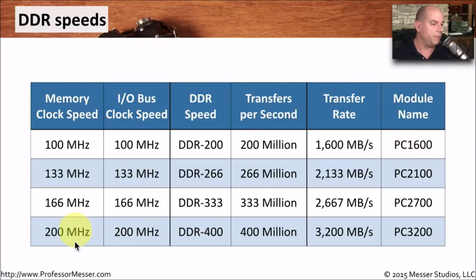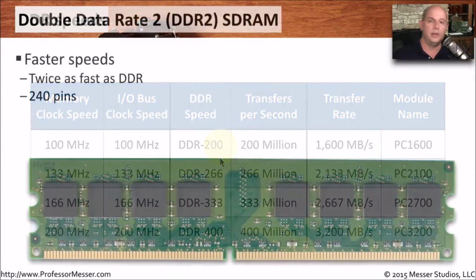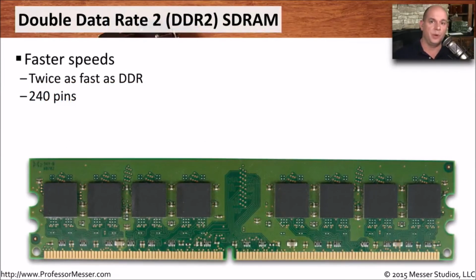We can do a similar thing if the memory clock speed is 200. That means the I/O bus clock speed for DDR memory is also 200. But again, it's going twice as fast as the clock rate, which means we have a total of 400 million transfers per second. So we call this DDR400. Multiply that times 8, you get 3200, which means that our module name is going to be PC3200. So that's a very easy way to change the module name back to DDR speed, is to simply multiply by 8 to get the module name or divide by 8 to get the DDR speed. DDR memory was certainly an improvement over SDR because we were able to get twice the throughput of SDR, but we needed to go faster.